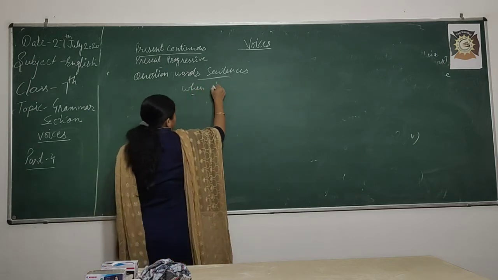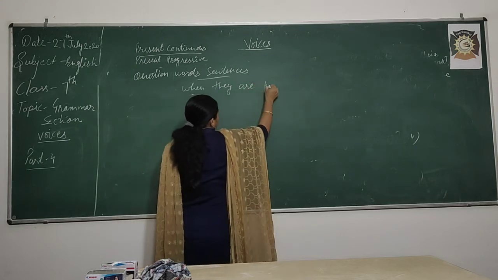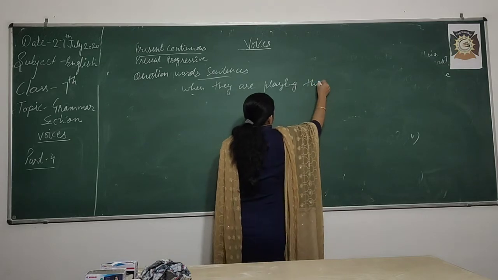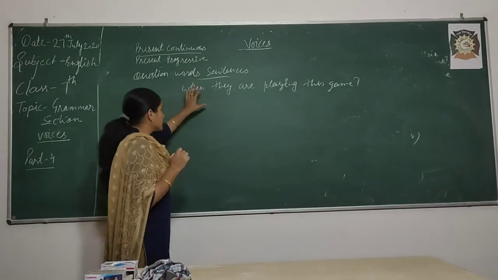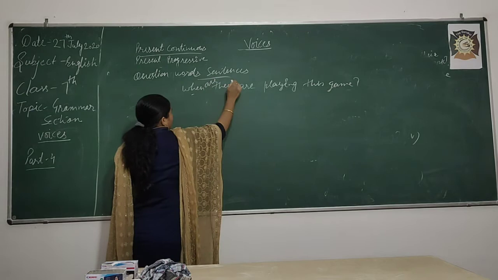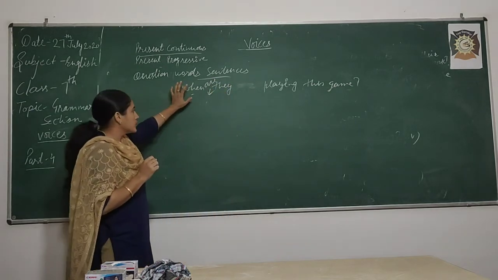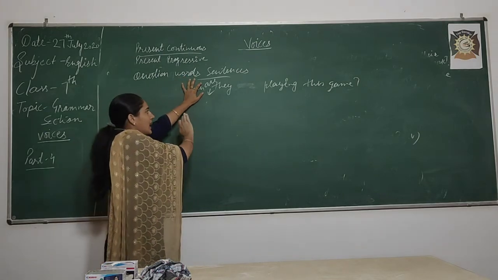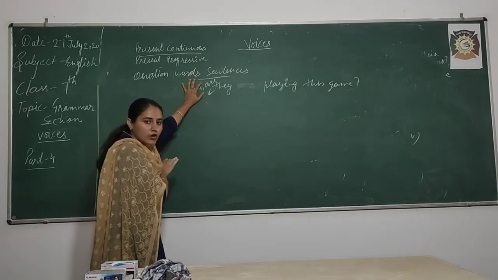Like, when are they playing this game? Suppose we ignore when. Oh sorry, when are, does it not come? Before the subject your helping verb will come. Suppose we remove when, and after removing when, read the sentence: are they playing this game? This sentence will become your interrogative.